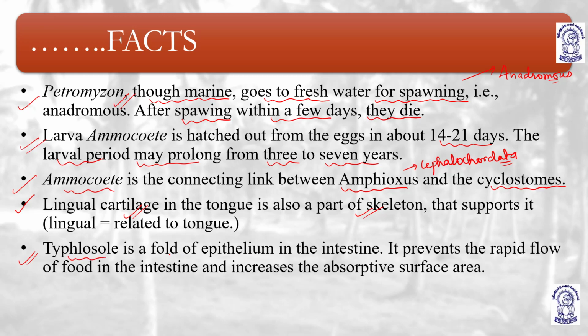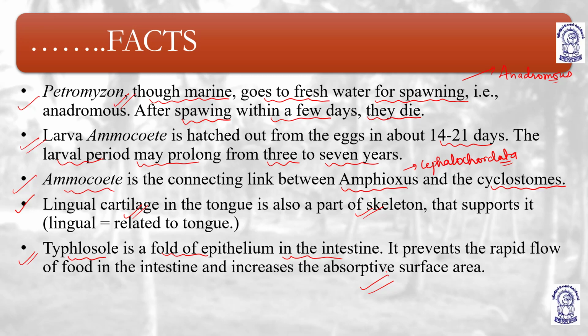Typhlosole is present as a fold of epithelium inside the intestine. It prevents the rapid flow of food in the intestine and increases the absorptive area. So typhlosole is a fold of epithelium which is present in the intestine. It prevents the rapid flow of food in the intestine and increases the absorptive surface area, so that food can be stopped for a particular moment, and then the nutrients can be absorbed from it. Okay, it also increases the absorptive surface area. So Petromyzon, the larva is Ammocoetes.